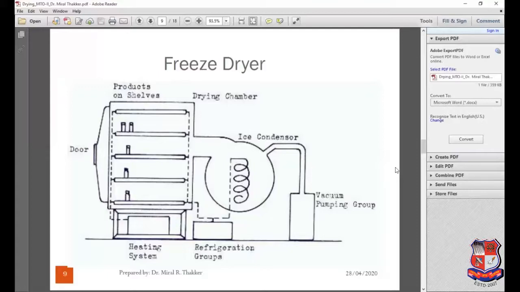Freeze drying will not change the properties of that material. In the rest of the dryers, there are possibilities for a change in the properties of the raw product, right? But the freeze dryer is extensively used to dry heat sensitive materials. It also allows drying without excessive damage to proteins, blood products, and even microorganisms, which retain a small but significant viability. If you have visited the market nowadays, you will find freeze dried products.